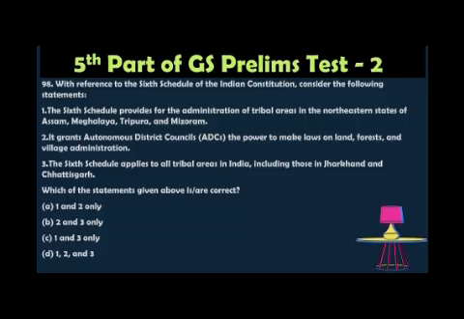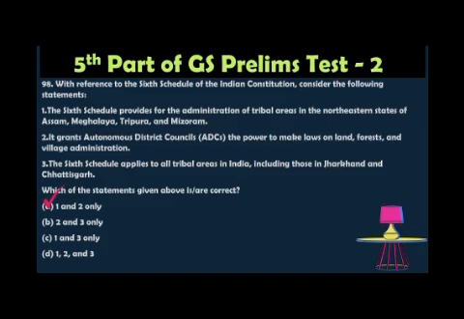The correct statement is 1 and 2 only. Yes. The 6th Schedule applies only to tribal areas in the northeastern states of Assam, Meghalaya, Tripura and Mizoram. That is a correct statement.